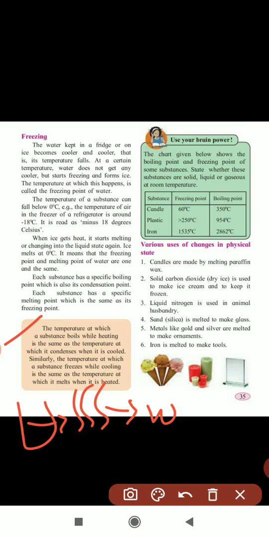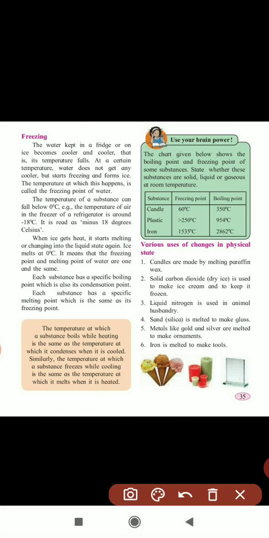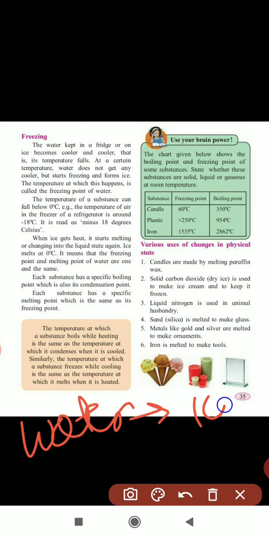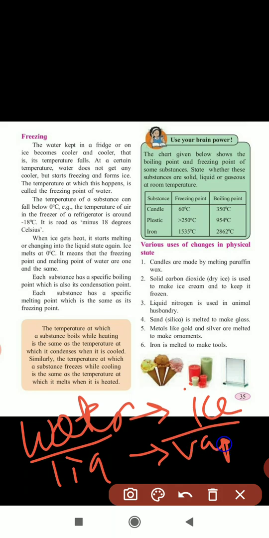Yes, children? Understood? Freezing point means what? The water gets converted into an ice cube. Means here we are taking the ice example, liquid state to solid state. And boiling point means what? The liquid into the vapor phase. That is the boiling point.